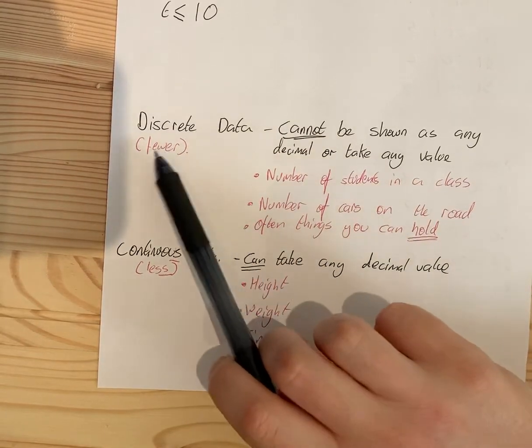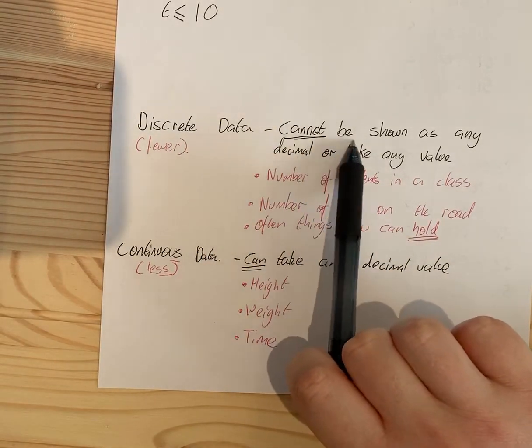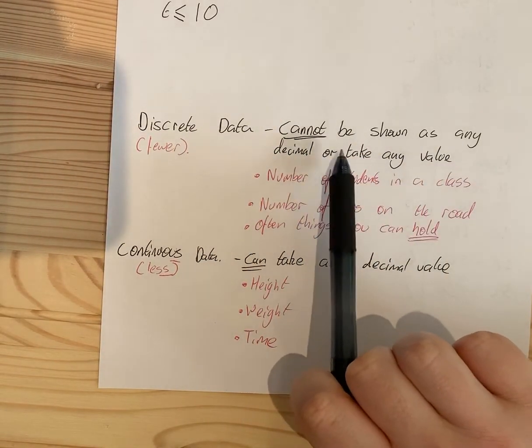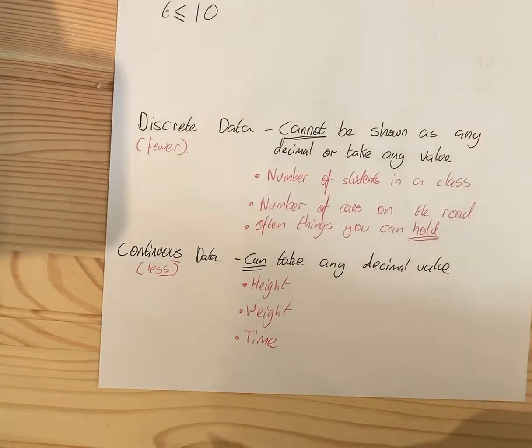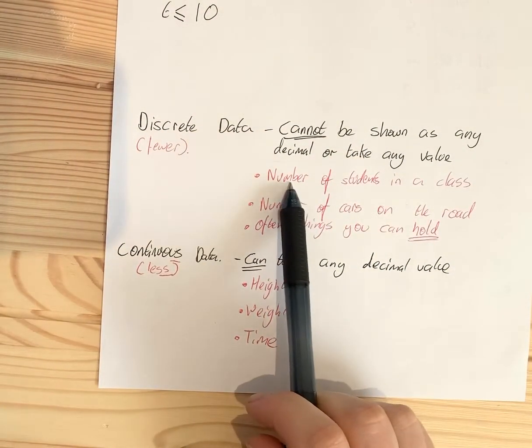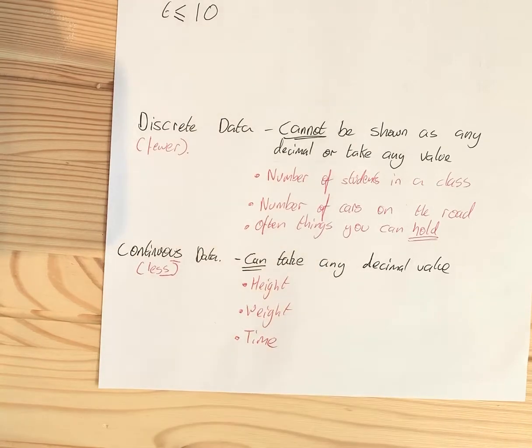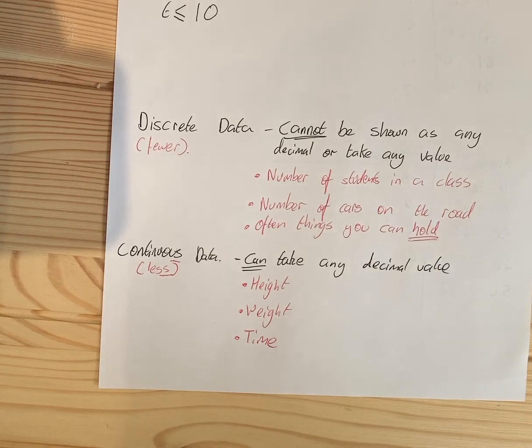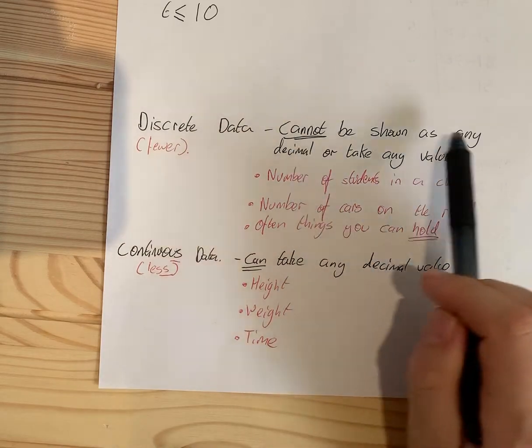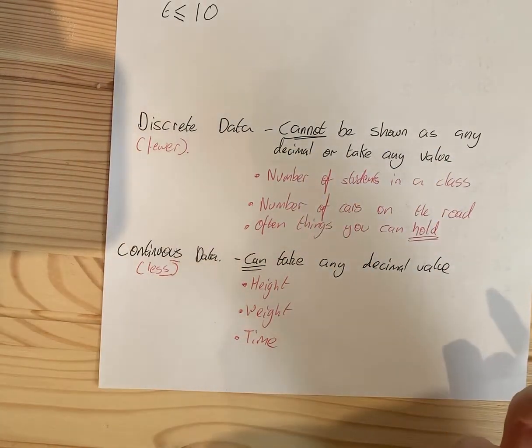So discrete data cannot take any decimal value. What I mean by that is if I asked how many students there are in the class, there might be 28 students, there might be 32 students, there might be 4 students. There are definitely not 4.36 students or 7.28 students, okay? It cannot take any decimal. It just doesn't make sense.